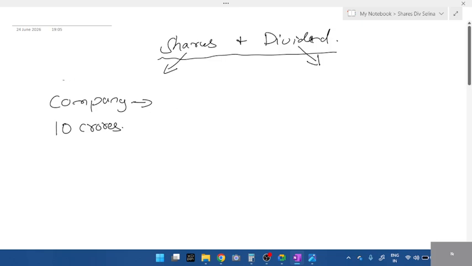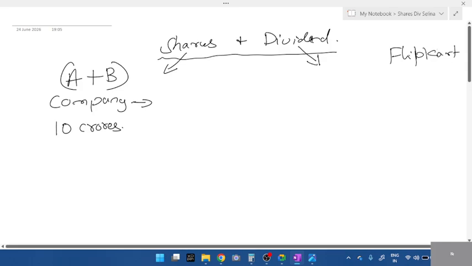For example, A and B are two partners. They wanted to start a company. Okay, let us take Flipkart. If A and B together want to start Flipkart, they have to invest 10 crores. So each has to invest how much? 5 crores, right? A has to invest 5 and B has to invest 5.